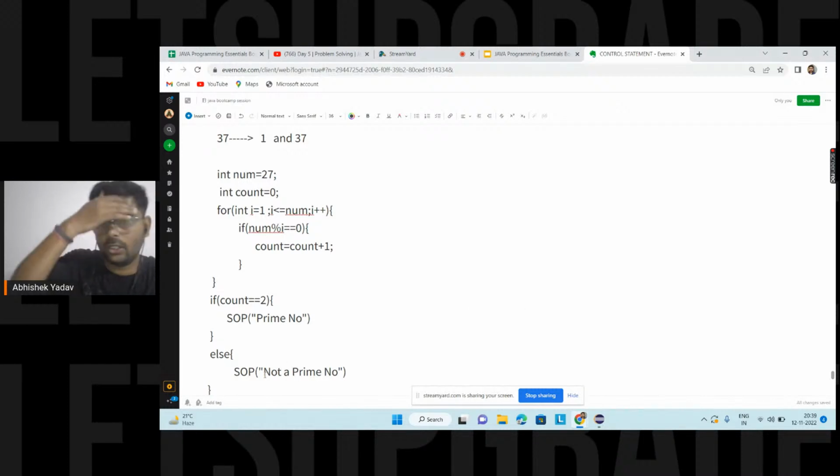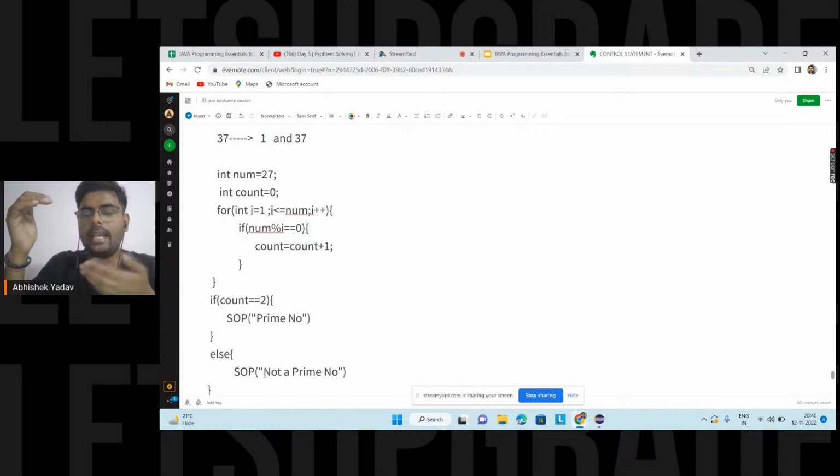Okay. So someone didn't understand what a factor is. Basically, Leon, let's suppose you have a number 6. If any number divides 6, that number is a factor of 6. That is, a number is a factor of a particular number. What are you not able to understand in the factor part?